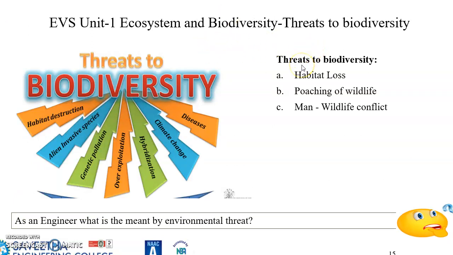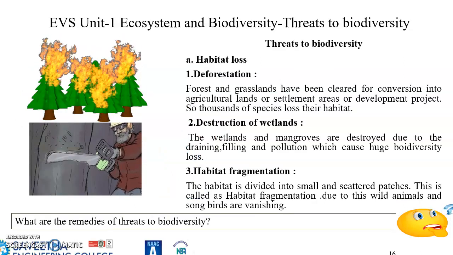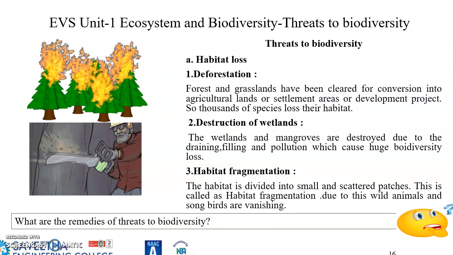Next, we shall move on to the threats to biodiversity. What are all the threats that we have? First of all, habitat loss, second poaching of wildlife, and third man-wildlife conflict. Always there exists man-wildlife conflict. So threats to biodiversity include